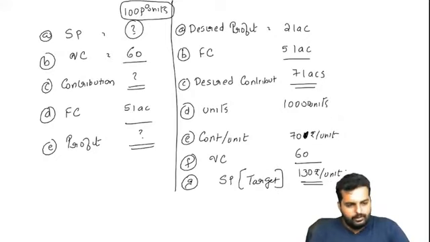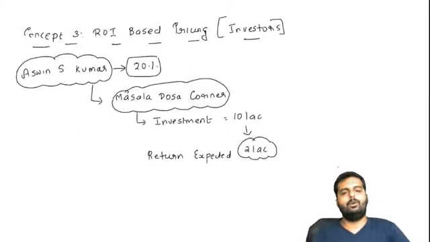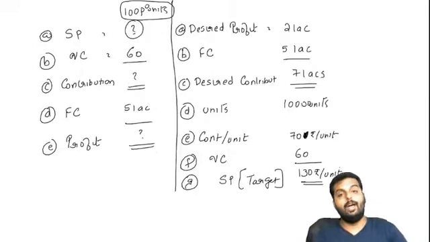Alright. Can you write this down in your books now, friends? This is what we call ROI-based pricing, where we do a backward working. We take a desired profit, we come down, and we find out the selling price.